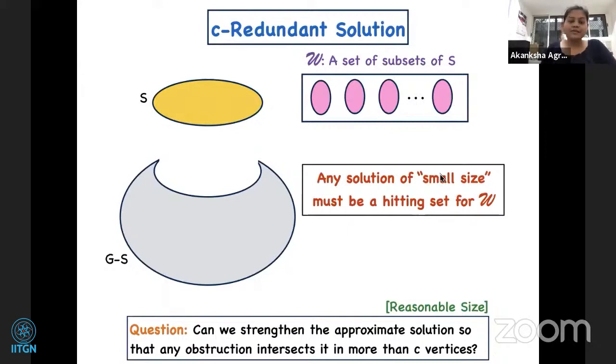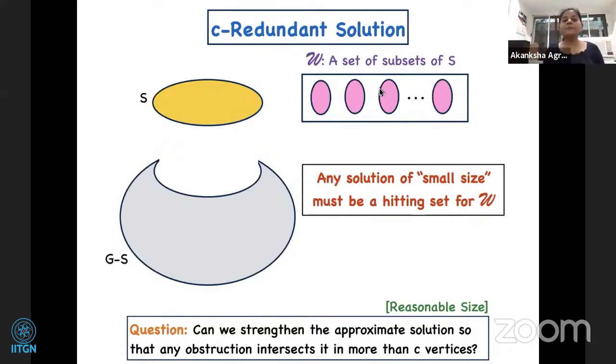This is what we call a C-redundant solution. So what is a C-redundant solution? We have a subset S of vertices, and we have the remaining graph. Additionally, we have these pink sets, the family calligraphic W. These pink sets are subsets of S. And we can find this family W and S efficiently, okay?